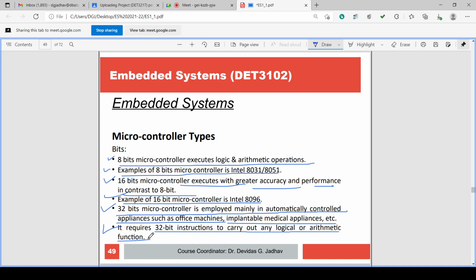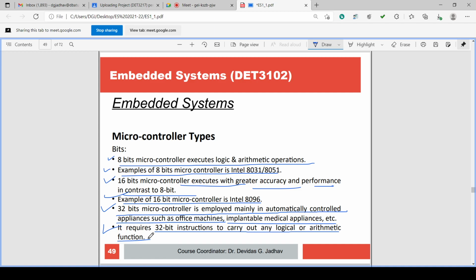So microcontroller types are there based on the number of bits: 8-bit, 16-bit, or 32-bit. The 8-bit has a very simple construction and simple logic. The 16-bit executes with more accuracy and more performance, but the number of bits increases. Again with 32-bit, the number of bits increases and accuracy is increased.